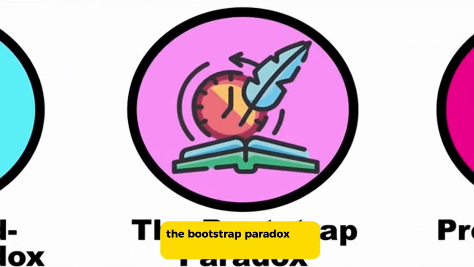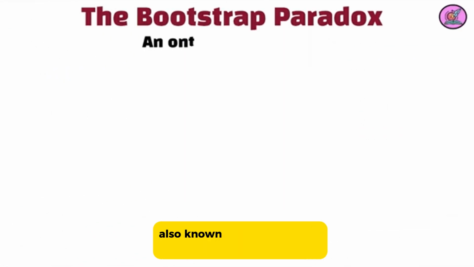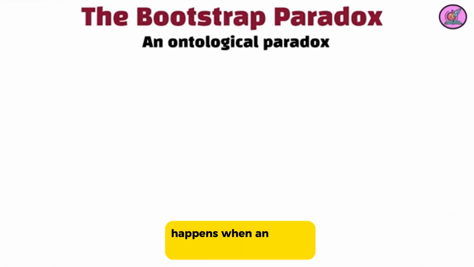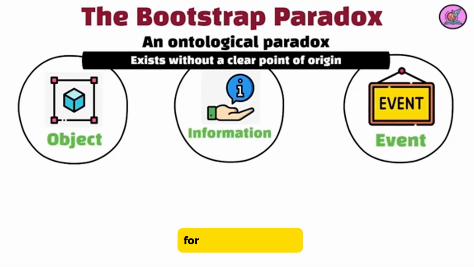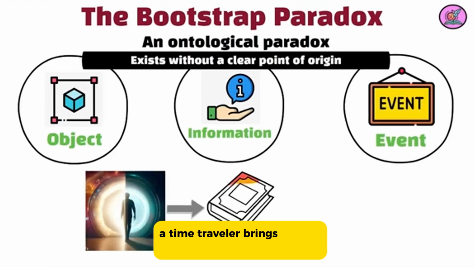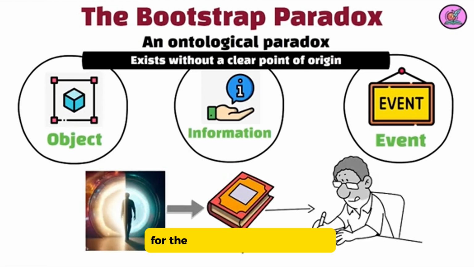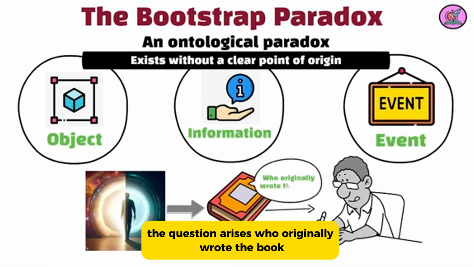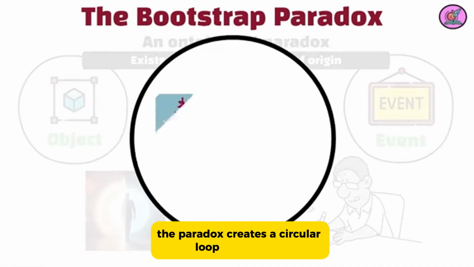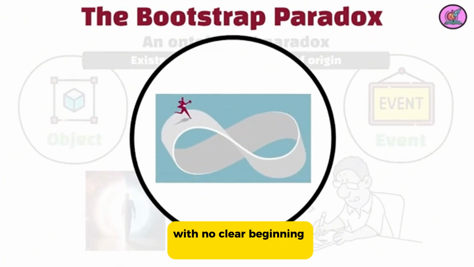The Bootstrap paradox. The Bootstrap paradox, also known as an ontological paradox, happens when an object, information, or event exists without a clear point of origin. For example, imagine a time traveler brings a book from the future to the past, and that book becomes the inspiration for the original author to write it. The question arises, who originally wrote the book? The paradox creates a circular loop of causality with no clear beginning.